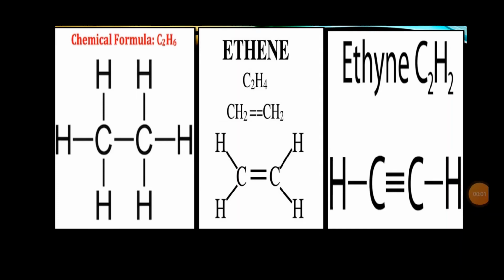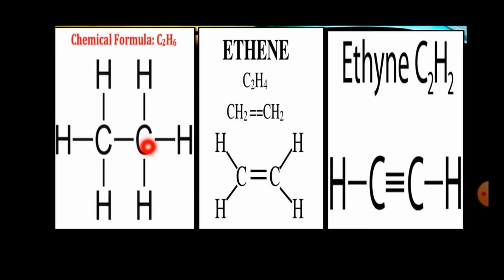Alright students, now we have gone through the formula of alkane, alkene and alkyne. Now to learn about different types of family of hydrocarbon, we are going to see the examples of hydrocarbon. First of all we check the example of alkane. For alkane we have taken the example of ethane, and the formula is C2H6.